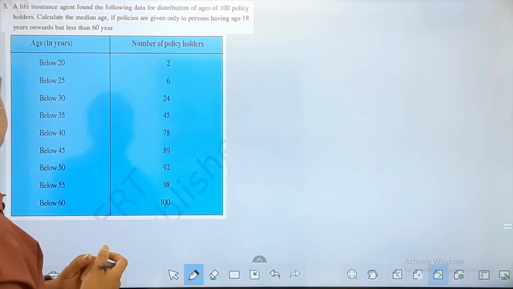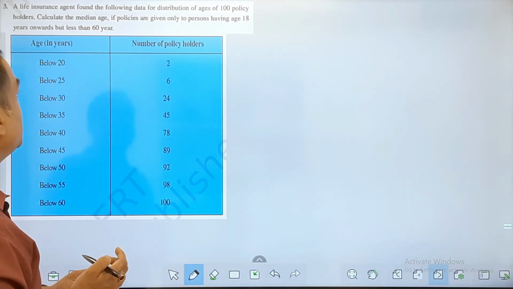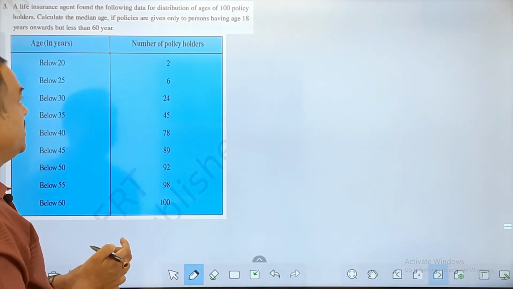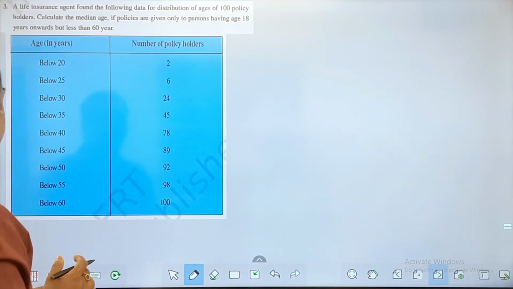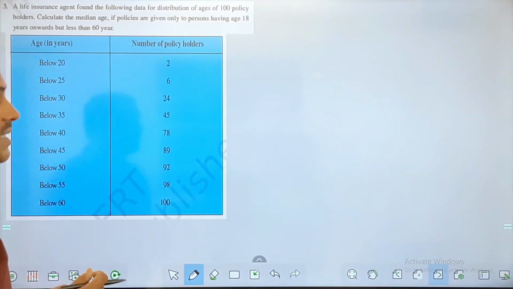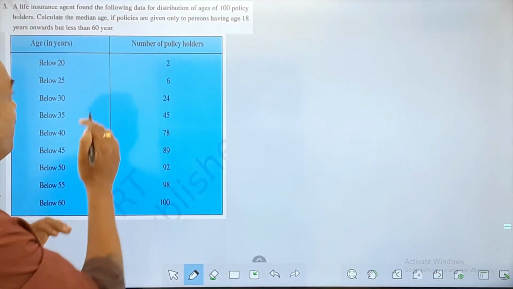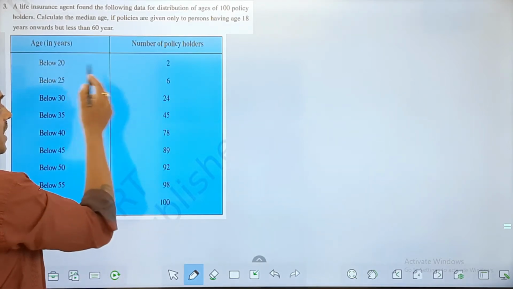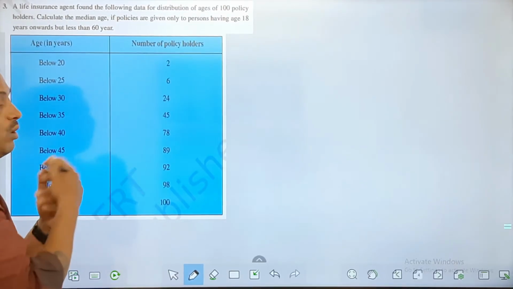Right. Now here, a life insurance agent found the following data of distribution of the ages of 100 policy holders. And then what did he give us is, calculate the median age if policies are given only to persons having age 18 years onwards but less than 60 years. So in this question, we can see the numbers here, number of policy holders. There are 2 policy holders who are below 20. There are 6 policy holders below 25. Below 25 means those below 20 are also included here.